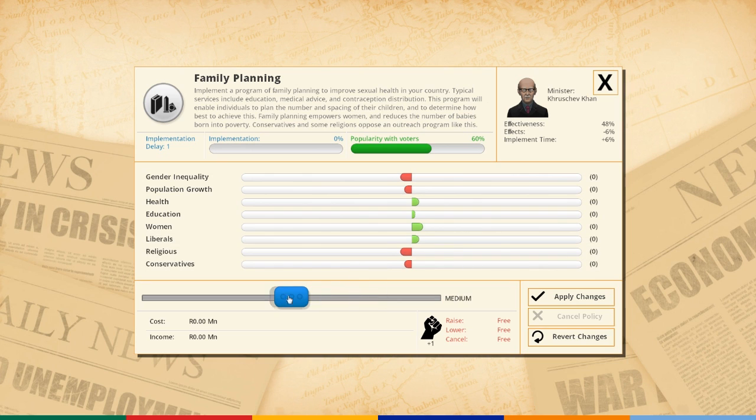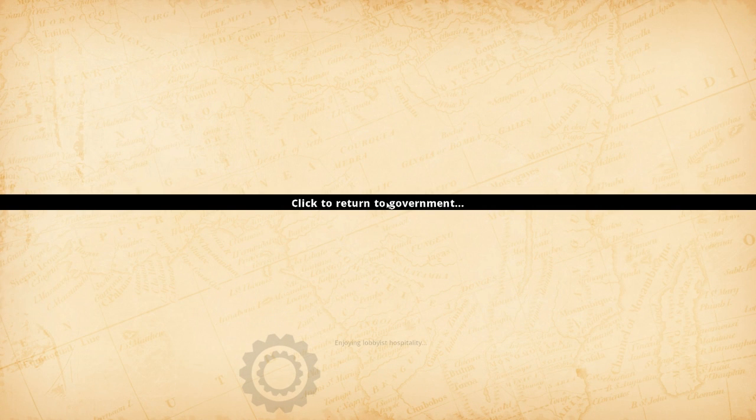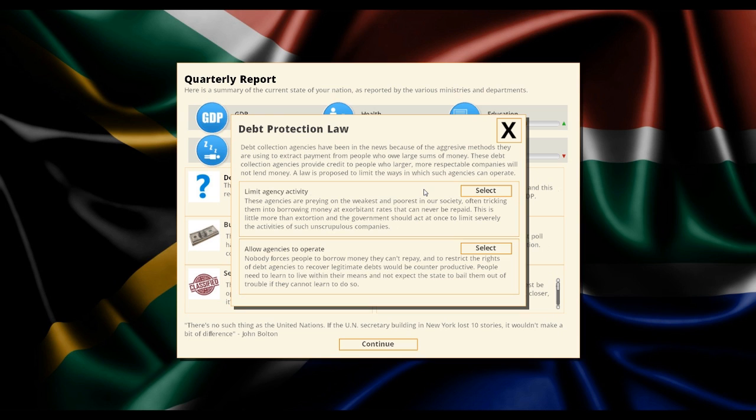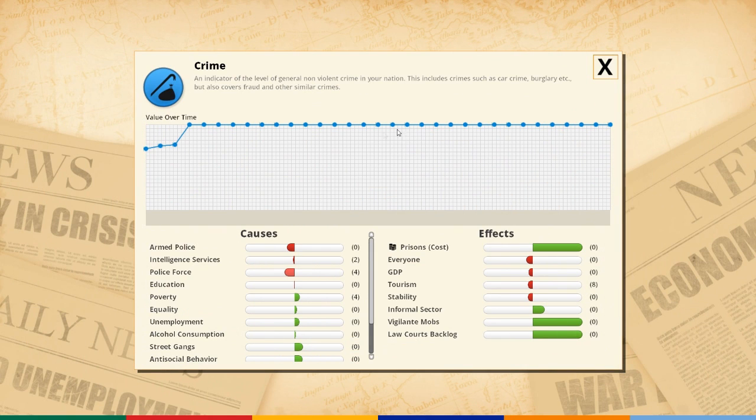I'm going to upset the religious people even more with that. I hadn't thought about that. But that's tough. Deal with it. Get with the program. So, debt protection. We kind of need GDP to be boosting, so we can't worry too much.